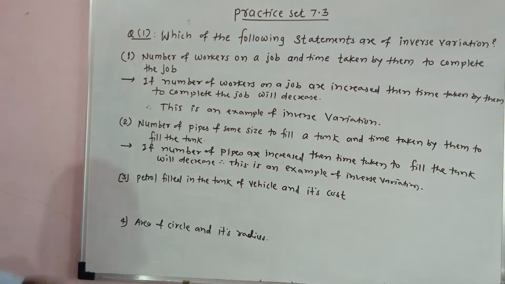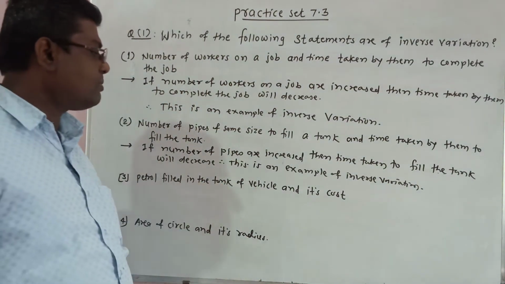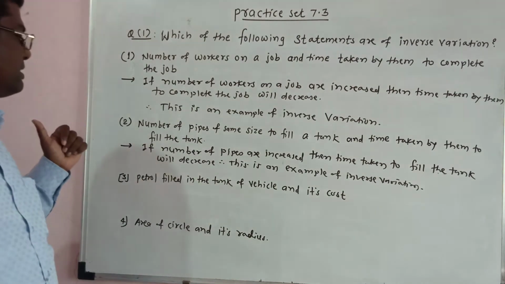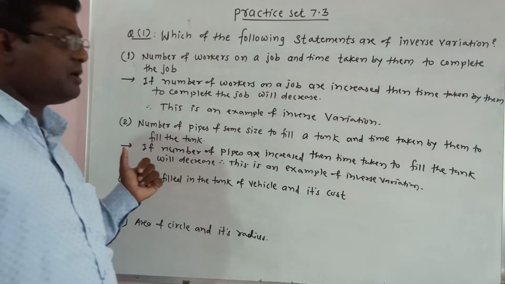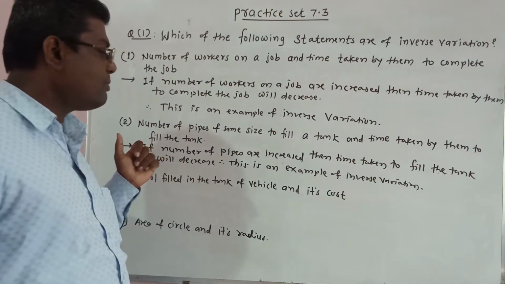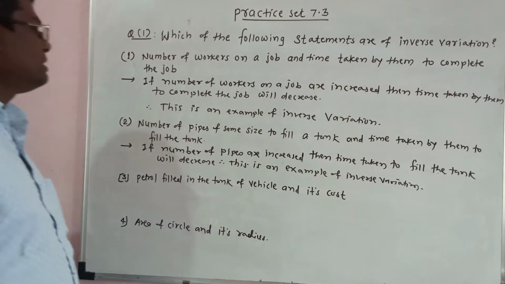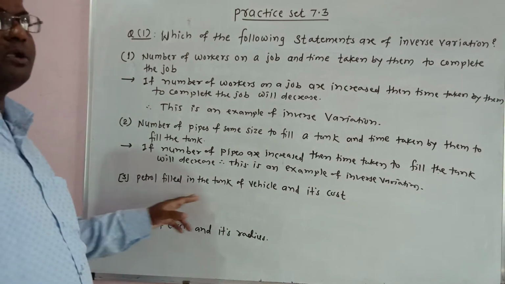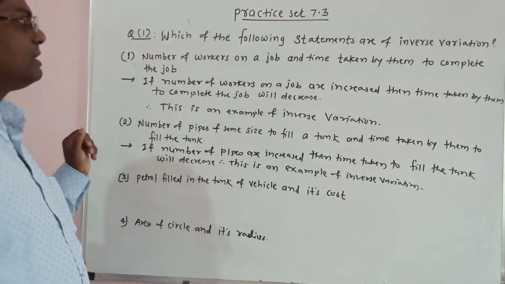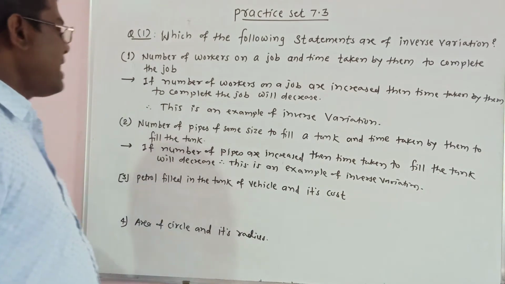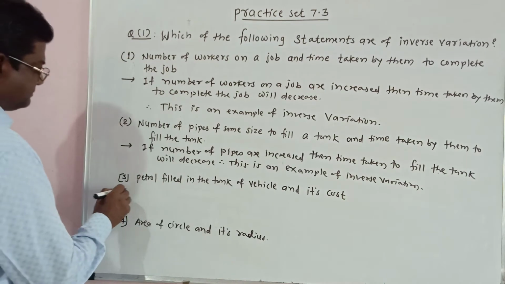Number 3. Petrol filled in the tank of a vehicle and its cost. If we increase the quantity of petrol filled in the tank of a vehicle, then its cost also increases. Therefore, this is not an example of inverse variation. This is an example of direct variation.